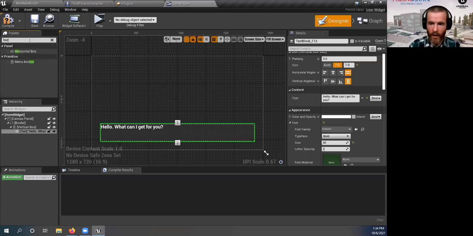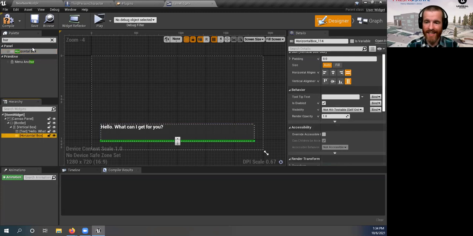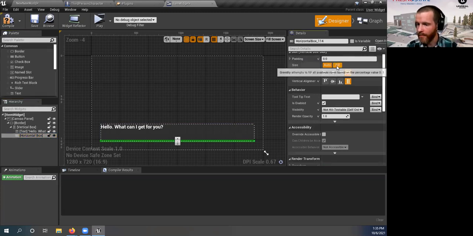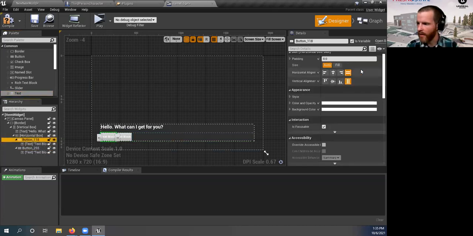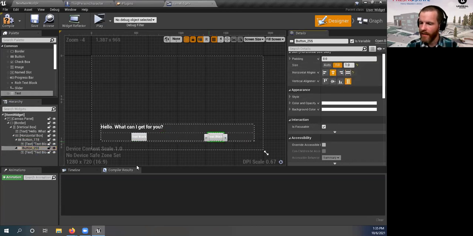What else do we need in there? We need a horizontal box for the other couple of things that we're putting in. So again, put a horizontal box in there. That means I can line things up horizontally in that box. What I need are a couple of buttons. We're going to do a button, and on each of those buttons, there's going to be text. Buttons with text. Let's make these a little nicer. There we go, that's better.